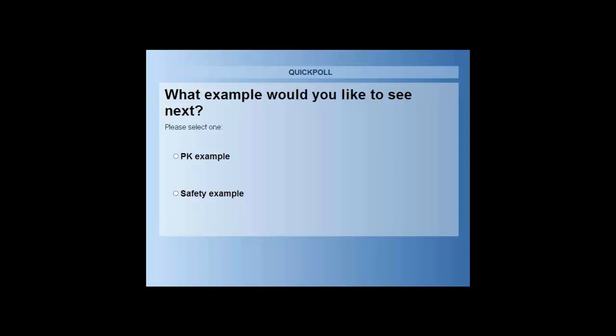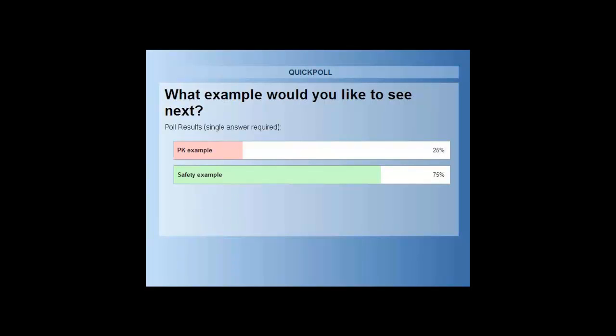If you'd like to see how that works and how you can gain pharmacokinetic information from PharmaPendium, please choose the PK example. Or if you're more interested in looking at adverse events, for example, in preclinical to clinical, then please choose the safety example. So 75% of our audience would like to see a safety example, Pooja.